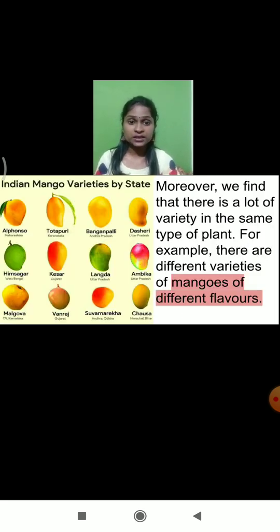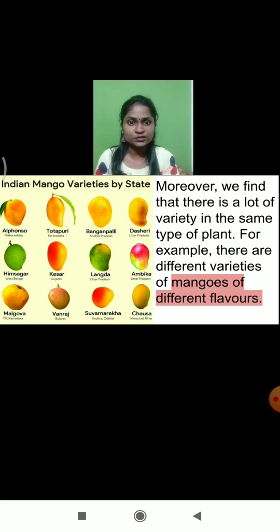Here you can see, students, that diversity can also be found in the same species. Like mango, which must be one of the favorite fruits of many people. Am I right? You must have seen that varieties of mango differ according to state. Here I have displayed certain species of mango in front of you.